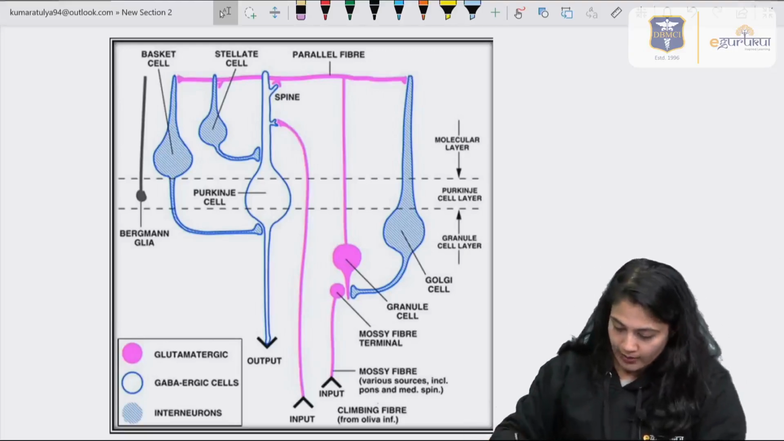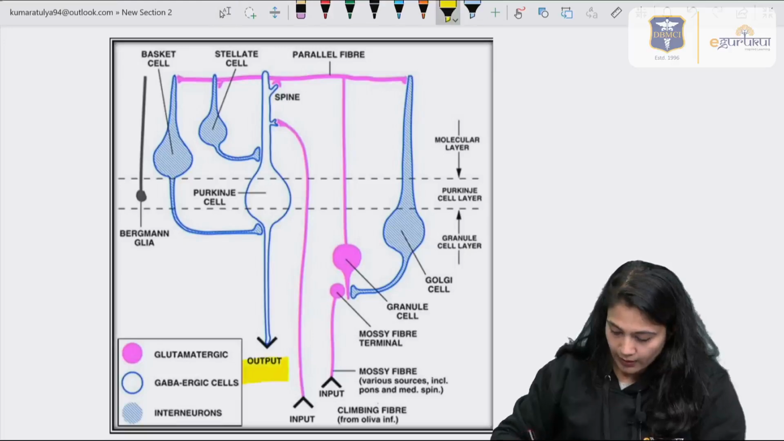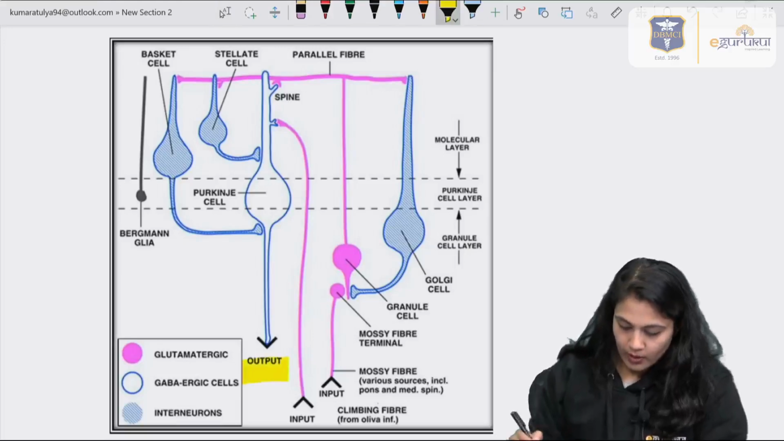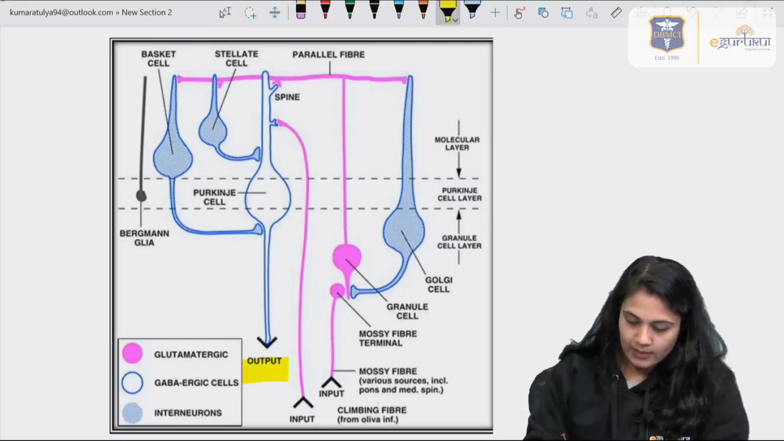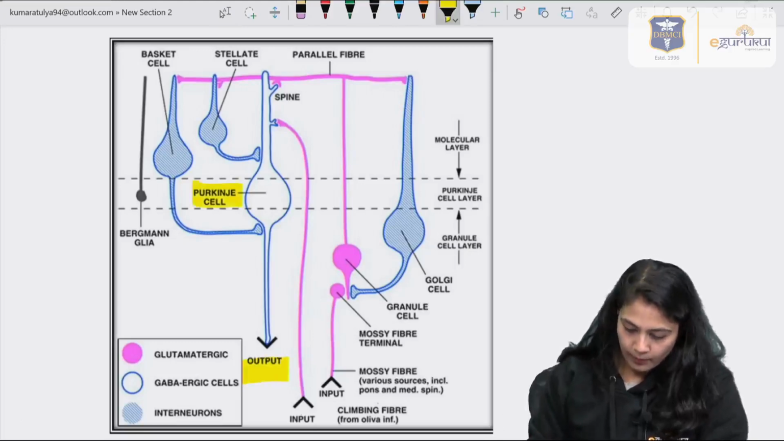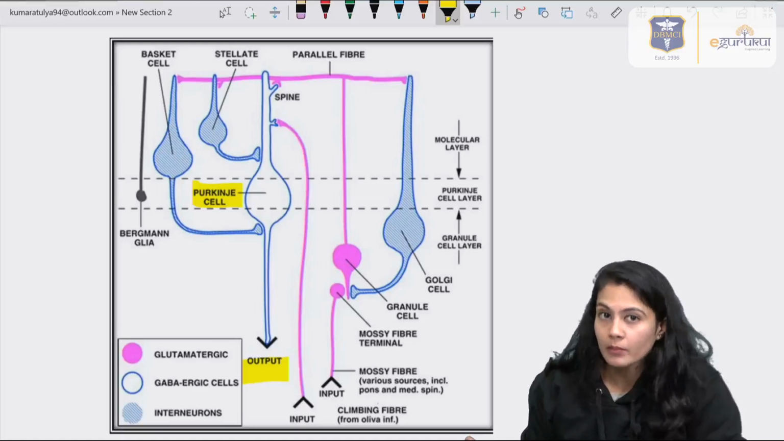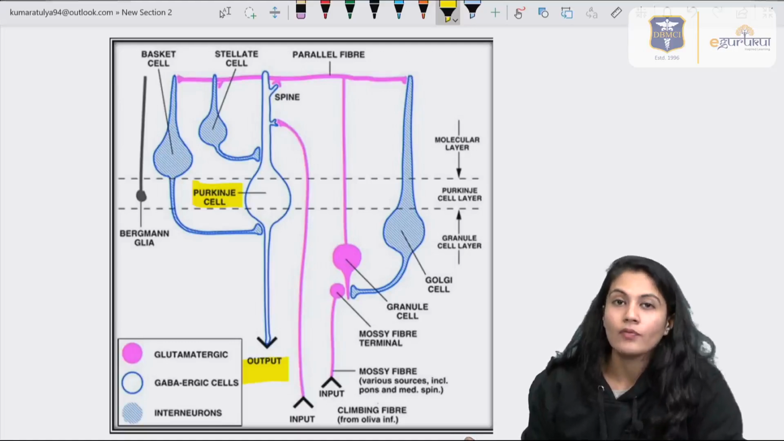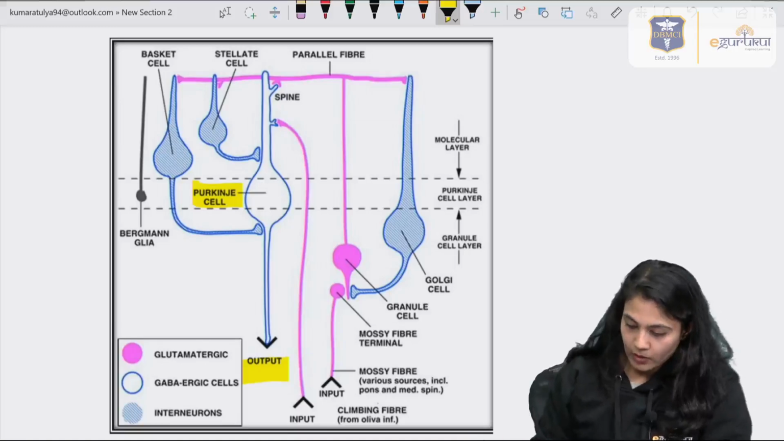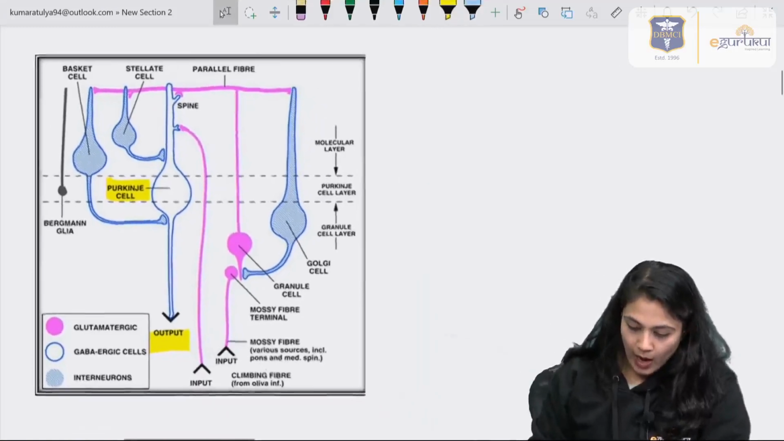So now let's see. Over here you can see the outputs as well as inputs. You can see only one cell is having the output, that is the Purkinje cell. Only one cell that gives the output from the cerebellum is the Purkinje cell. All other cells are for the inputs of the cerebellum. This is the only cell which is giving the output.